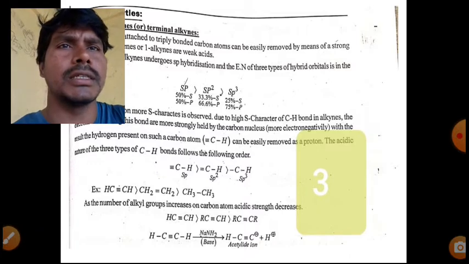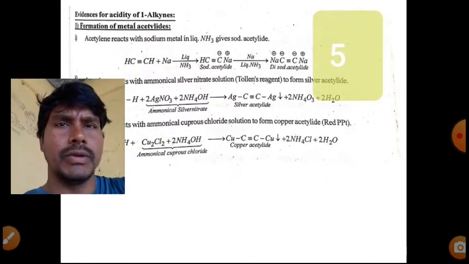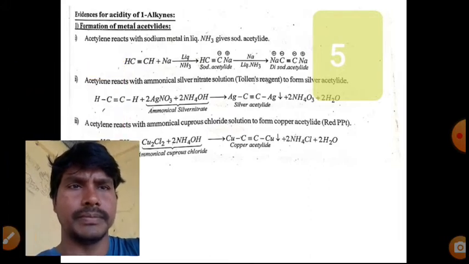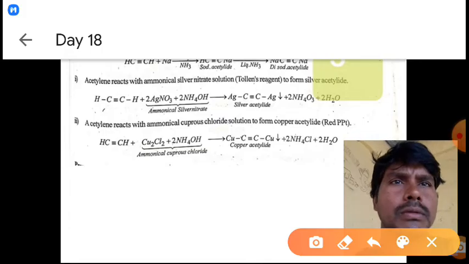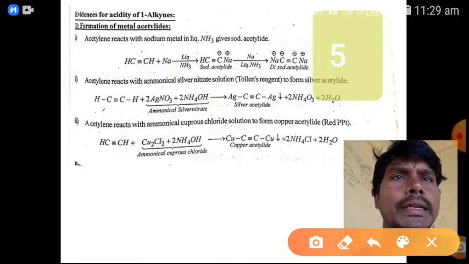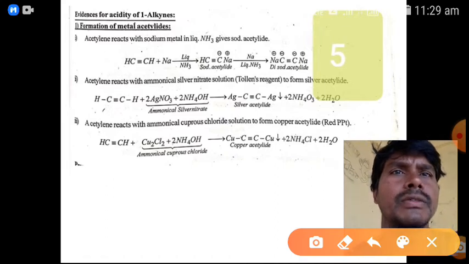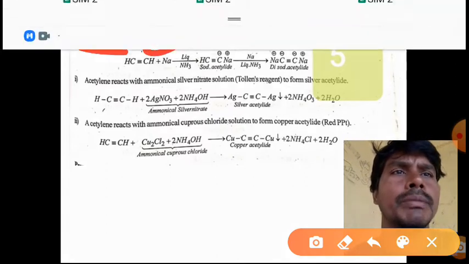So what is the evidence of the acidic nature of 1-alkynes? There are some reactions we have seen, namely the formation of metal acetylides. Evidence: acetylene reacts with sodium metal in liquid ammonia to give sodium acetylide.